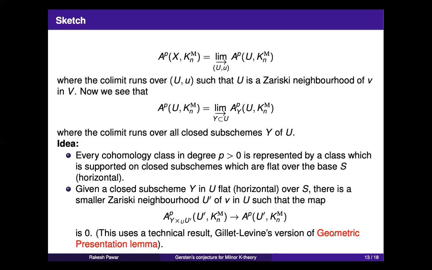This is this version of geometric presentation. So this is where the assumption of smoothness is crucially used, to go from flat to this sort of triviality, Zariski locally.